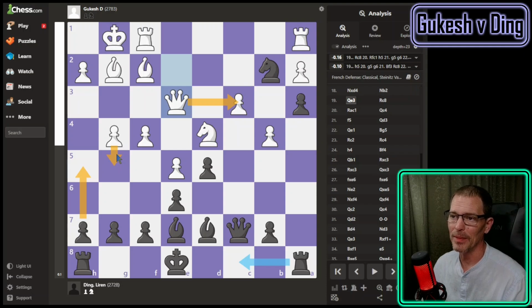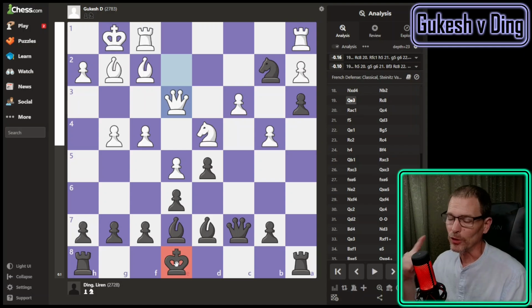That's what I was about to say, because once that h-pawn's out of there, how do you stop the g-pawn? But then you'd have to play g6, and you'd have, oh my goodness, you'd have 2 pawns across midfield over here on the king side. And Ding still hasn't castled. It's move 19, and Ding still has his king in the middle, which I am trying to learn from, that in the French, especially the advanced French, where the middle is locked up with those pawns, the king might be kind of safe there. Especially if we get both these bishops here right in front of the king.